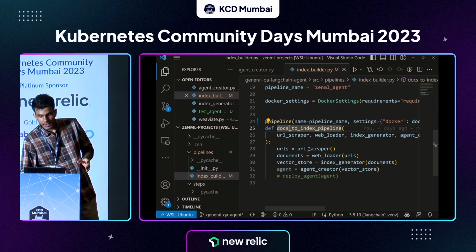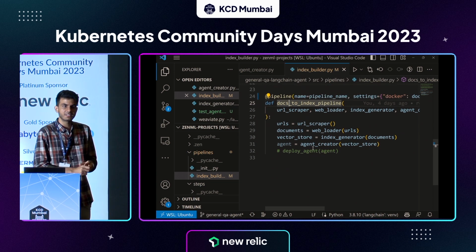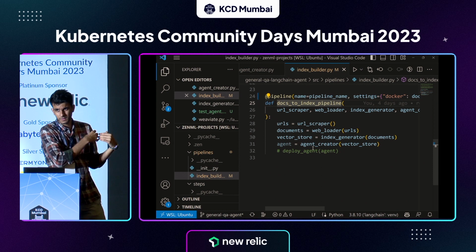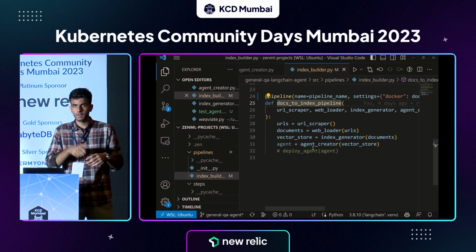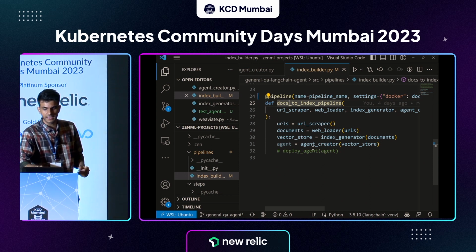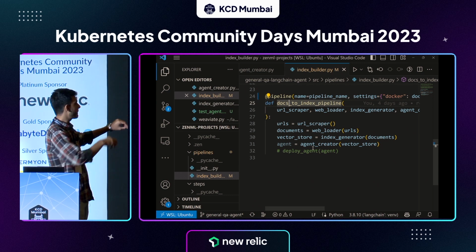That's how it is. And now if you look at the steps, it's also pretty similar to what we saw on the graphic earlier. It has a certain way in which we map these steps into each other.